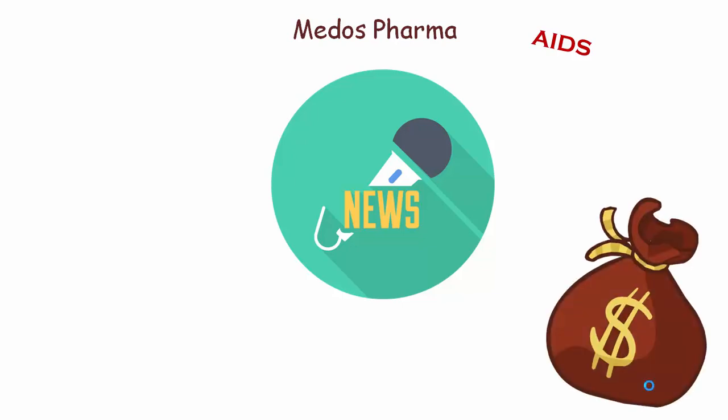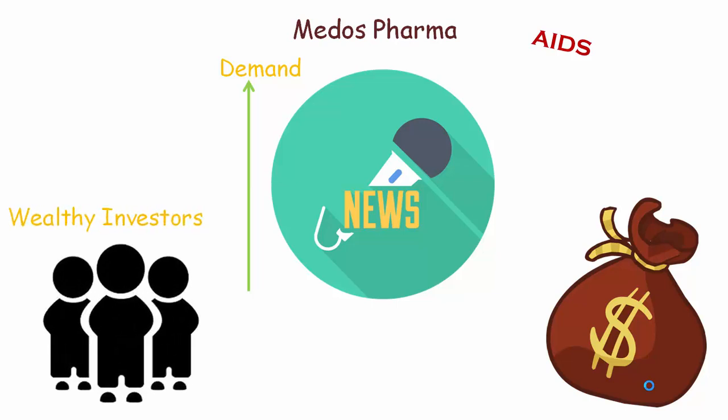When the people trading in the stock market heard this news, the demand for the stock increased tremendously, and people are buying stocks of that company from every part of the country. Hedge funds and wealthy investors are all interested in these stocks. So there is massive buying of that stock. With huge buyers of that stock, the persons who were previously selling the stock at a low price will obviously increase their price.